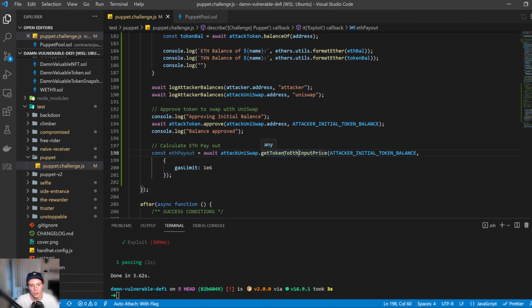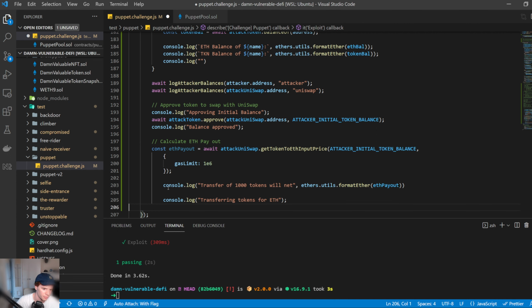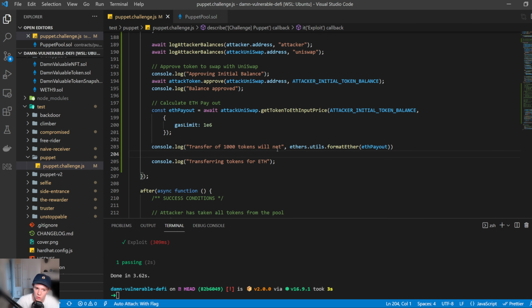Okay, cool. So we're going to get the token ETH input price, and we want to see how much ETH we will get if we put in the attacker's initial token balance, which is around 1,000 DVT. The reason I'm putting the gas limit here is just because I ran into issues with gas limits, so I just increased the gas limit to very, very high. Okay, so then we can go ahead and log these results. Transferring 1,000 tokens will net this amount of ETH, and now we're going to transfer those tokens.